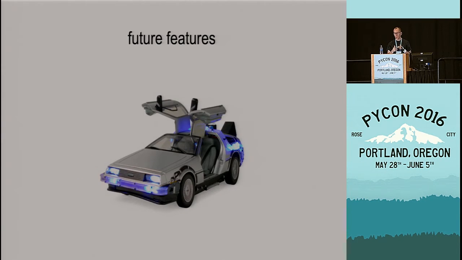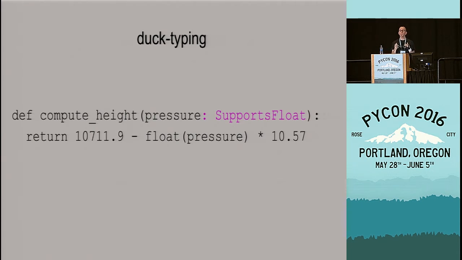So I want to talk about a few more things that we plan in future versions of PyType. One thing is duck typing. So earlier you saw me giving these long lists of types. I have a union type of int, or a float, or a complex, and so on and so forth. And that's not always the best way to actually express a type. Sometimes it would be more convenient to describe a type by what you actually want to do with it. Here I have a function that all it really does with its one parameter is it calls float on it, so it converts it to a float.